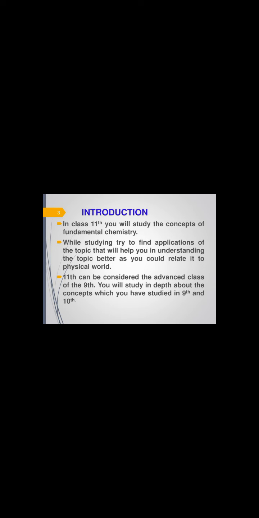In class 11th you will study the concept of fundamental chemistry. This should be very clear to you. This is the first step in the world of science, in the journey of science. The plus 1 class is like a nursery class. So whatever you are going to study this year, please try to clear your ways and make your concept. Once the concept is built, then you will not face the problem.